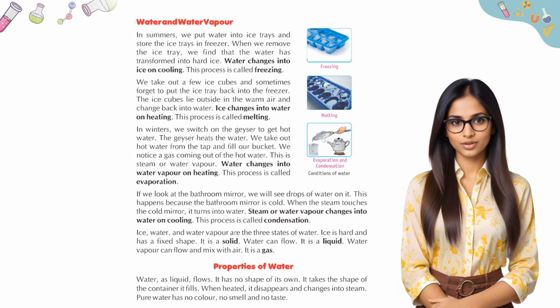Ice, water, and water vapor are the three states of water. Ice is hard and has a fixed shape. It is a solid. Water can flow. It is a liquid. Water vapor can flow and mix with air. It is a gas.